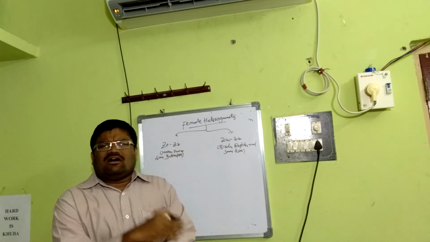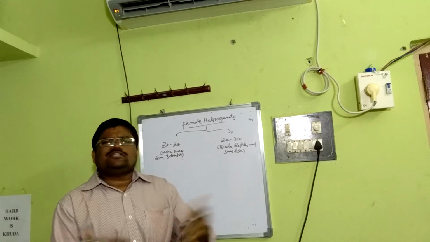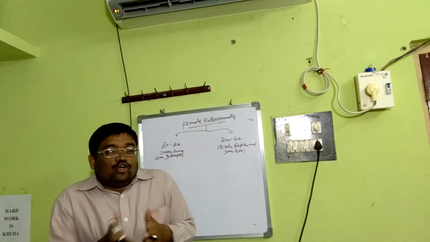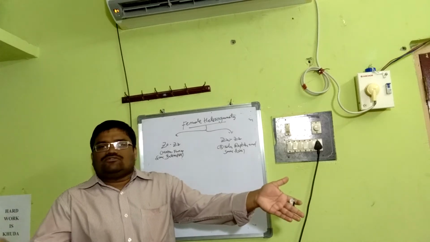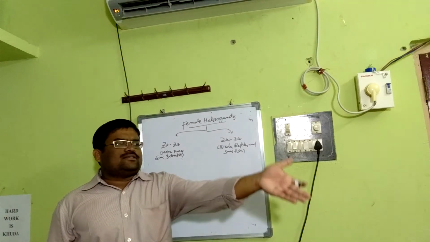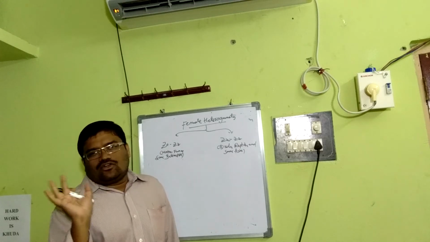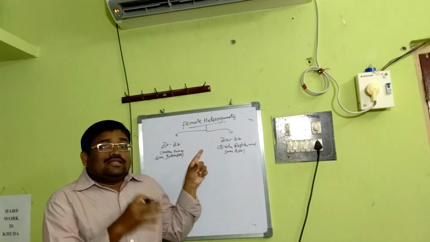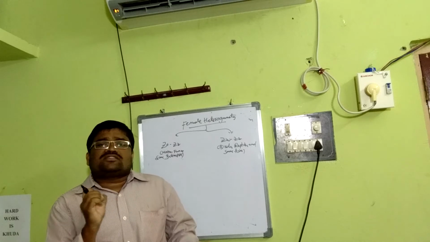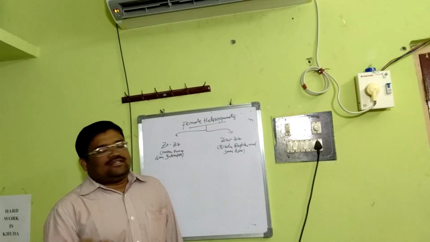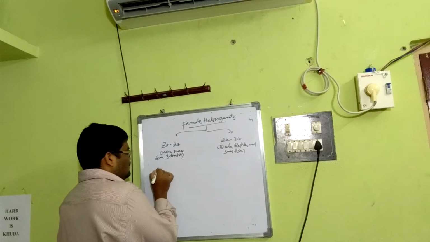That means AAZO becomes female, AAZZ is male. Here the sperms are all similar. All sperms contain Z chromosome, unlike XY, where we have two kinds of sperms, one is X and one is Y. XY leads to male offspring, XX leads to female offspring. Here all sperm contain Z chromosome. This kind of ZO, ZZ based sex determination is common in moths like Abraxas and some butterflies. See, ZO, ZZ.